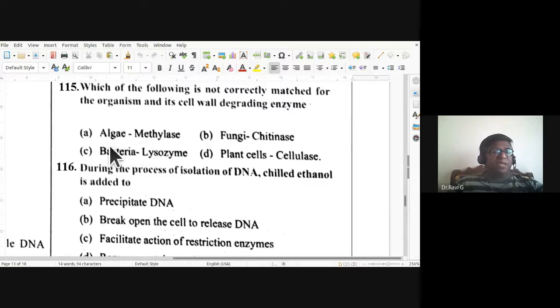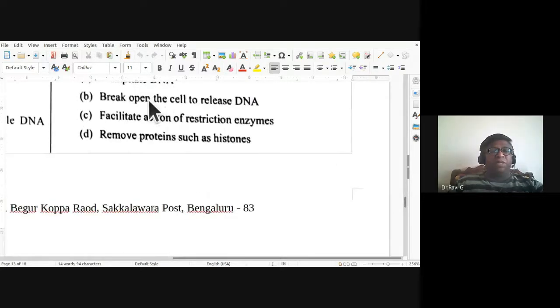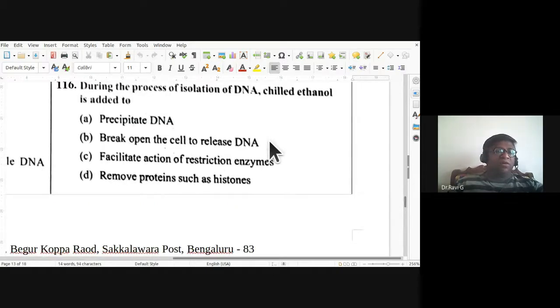A is incorrectly matched. 116th, during the process of isolation of DNA, chilled ethanol is added to precipitate DNA, break open the cell to release DNA, facilitate action of restriction enzymes, remove proteins such as histones. So why is chilled ethanol added during the process of isolation of DNA? The answer is chilled ethanol helps in precipitating DNA.